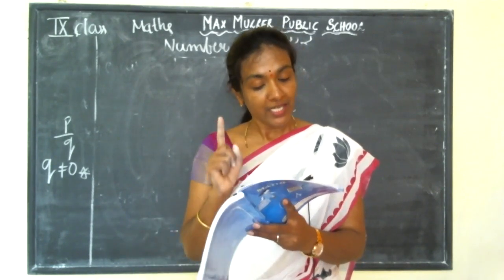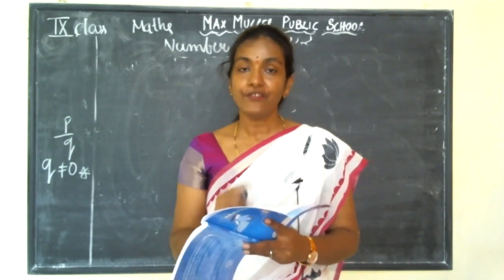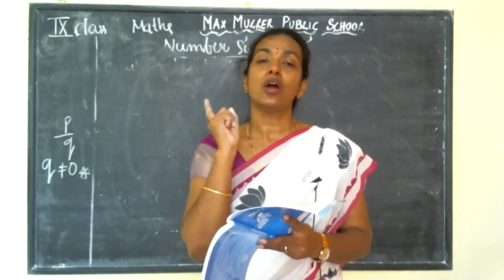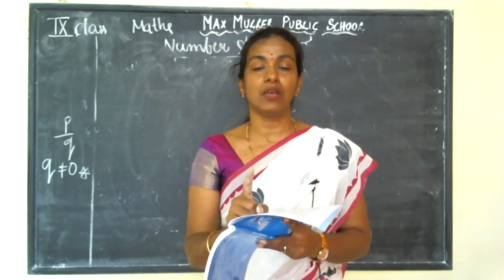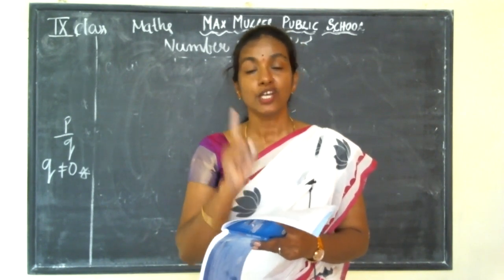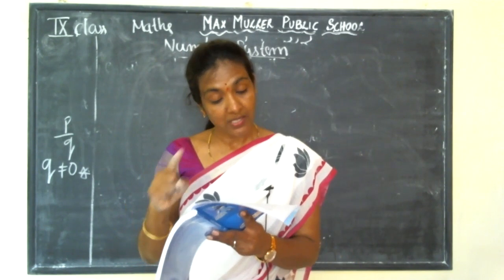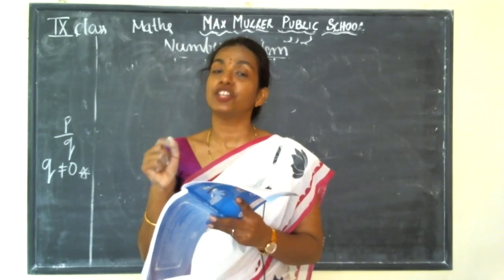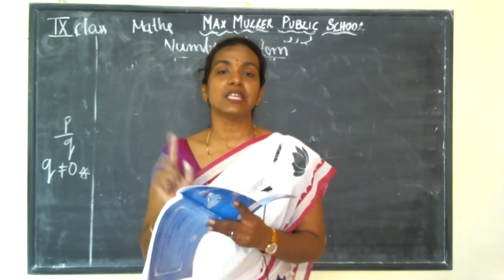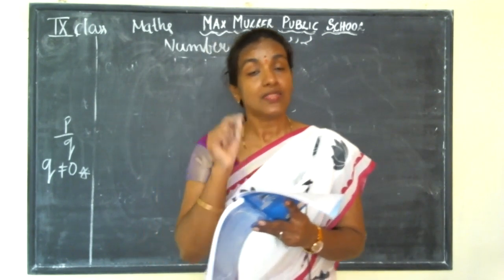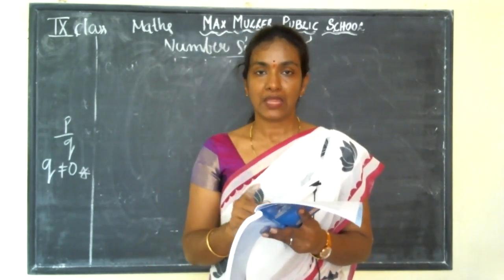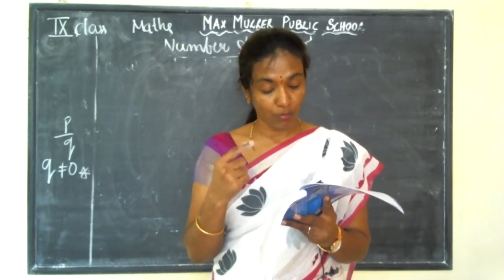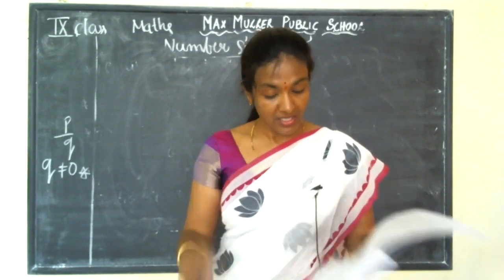Next one. Second, every integer is a rational number. Integer means what here? Integer includes natural numbers, whole numbers and negative numbers, right? Rational number means what here? You have to get them in the form of p by q, but q is not equal to 0. The answer for this question is true, because every integer m can be expressed in the form of m by 1, so it is a rational number.